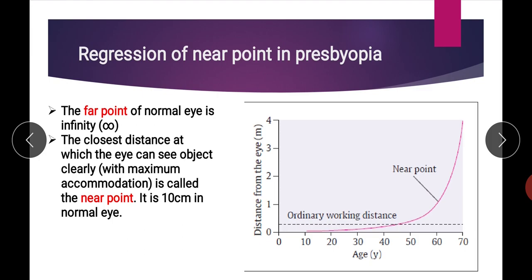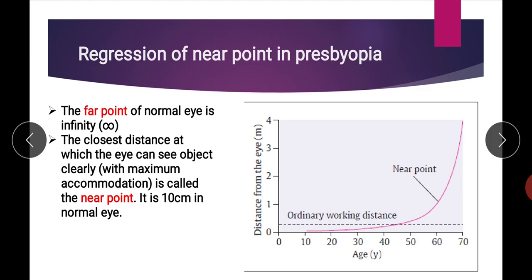So our far vision, we can say, is infinite, but for the near object there is a limit beyond which we cannot see the near object clearly. The closest distance at which the eye can see an object clearly with maximum accommodation is the near point. An object nearer than this near point we are not able to see clearly. The near point in a normal eye is 10 centimeter, so any object closer than 10 centimeter is difficult to see clearly.